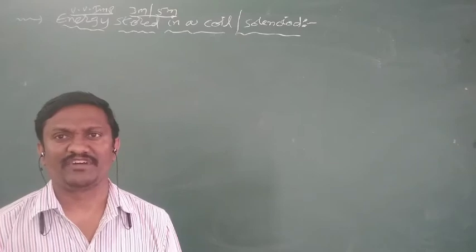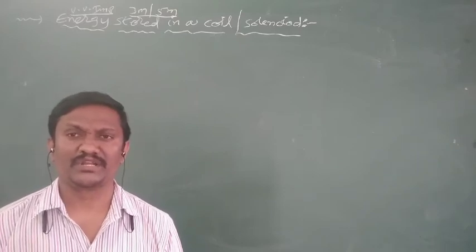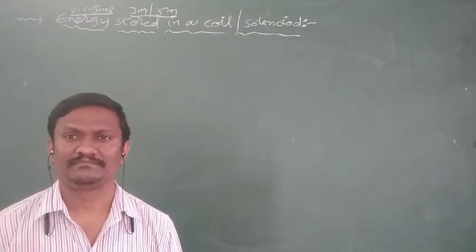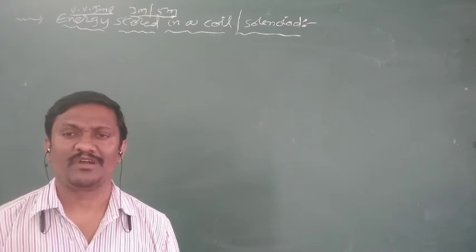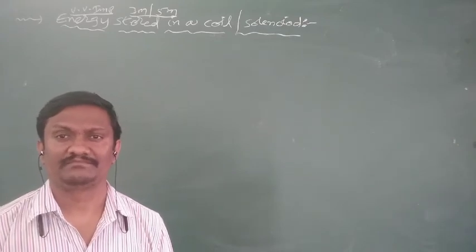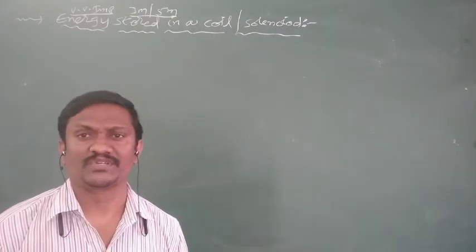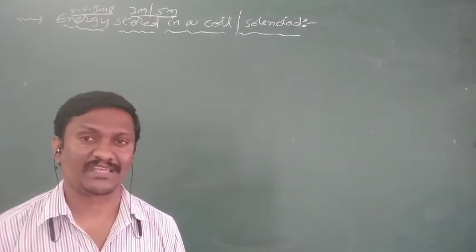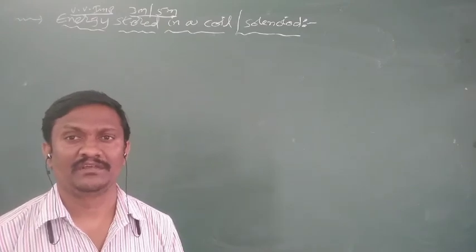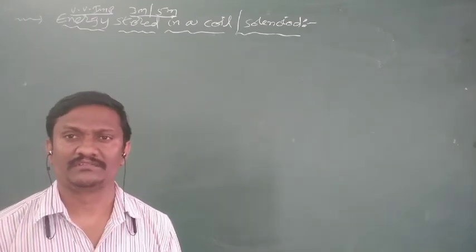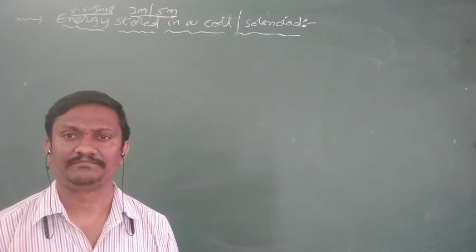Derive the expression for energy stored in a coil or solenoid. Here the coil stores magnetic energy. A capacitor stores electrical energy: U is equal to half CV square, where C is the capacitance and V is the potential difference, or U is equal to Q square by 2C, or half QV.